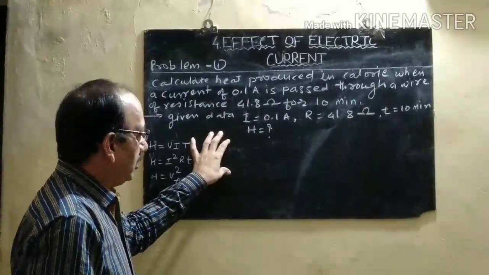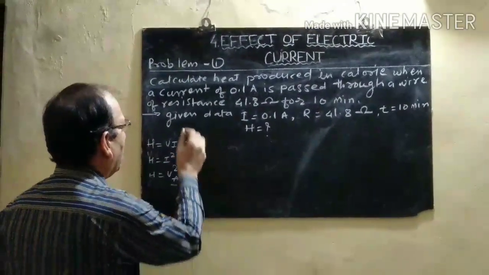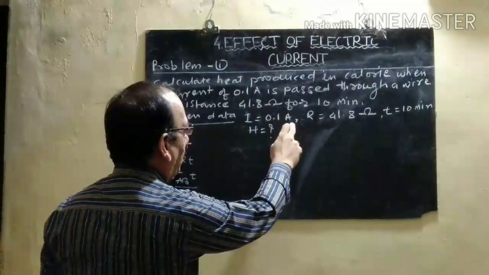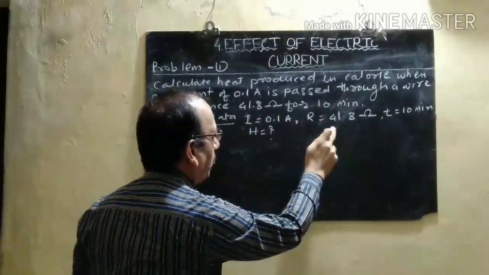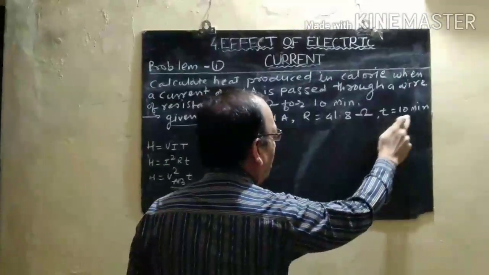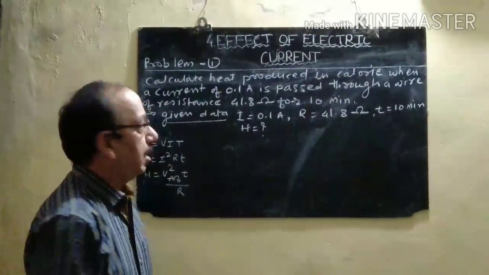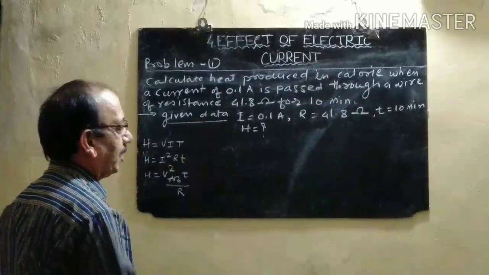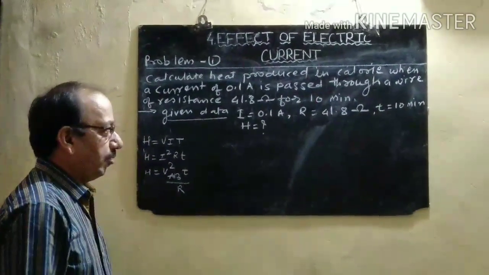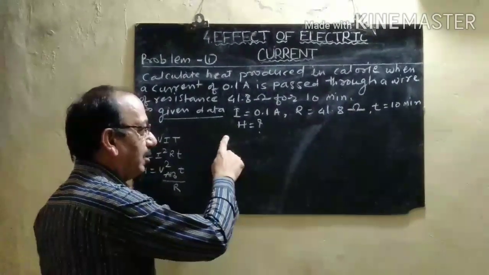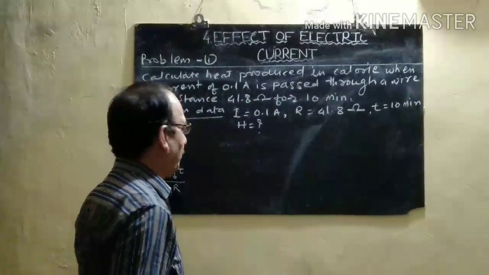First of all, when you solve this problem, write down the given data. Here, current will be 0.1 ampere, resistance will be 41.8 ohm, and time will be 10 minutes. You should calculate the heat generated in this problem. When you solve these problems, first of all, you should convert all the terms into one system.